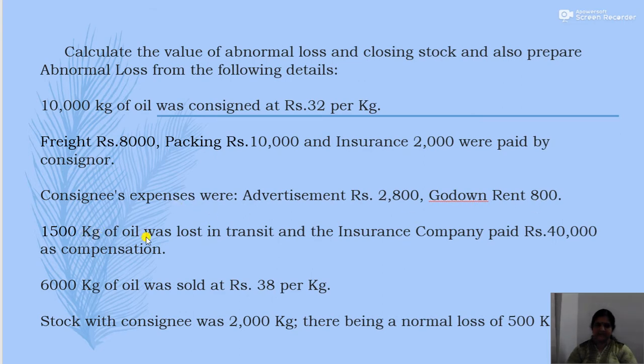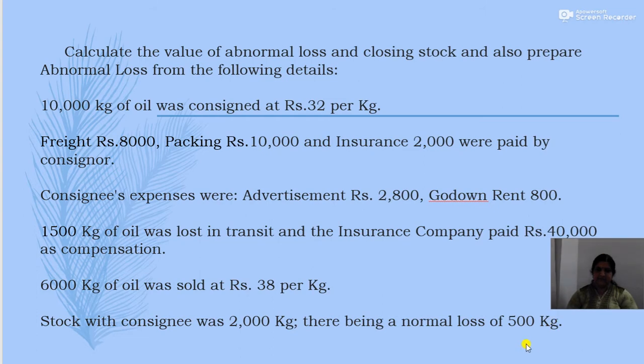Then 1,500 kg oil was lost in transit and the insurance company paid rupees 40,000 as compensation. Then 6,000 kg of oil was sold at rupees 38 per kg. Then stock with consignee was 2,000 kg, there being a normal loss of 500 kg. This is the question, and you have to calculate the value of abnormal loss, closing stock and also prepare the abnormal loss account.